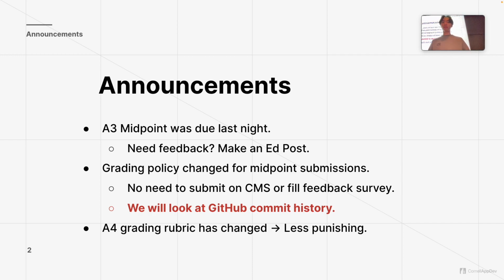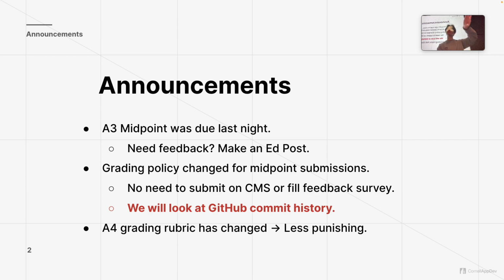For future midpoint submissions, so just A4, you don't need to submit anything on CMS. What we're going to do is check your GitHub history. If you put in some effort and you are really on track, then we'll give you 5 points. But if you try to fake it and write one line of code, or not do anything at all, you're going to get a 0 for it. So it's just to help you get 5 free points. So yeah, start early.